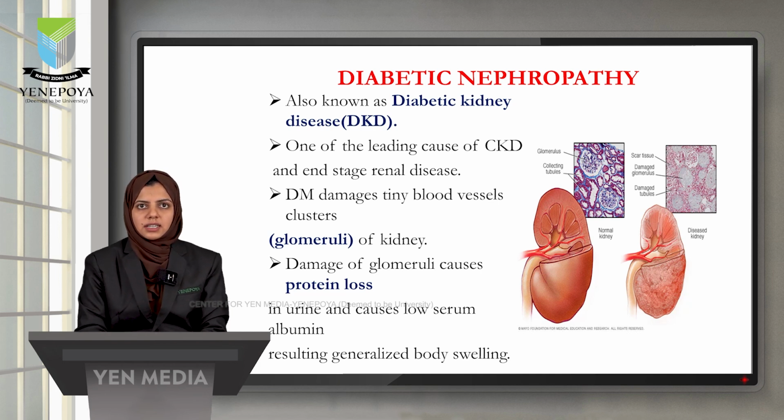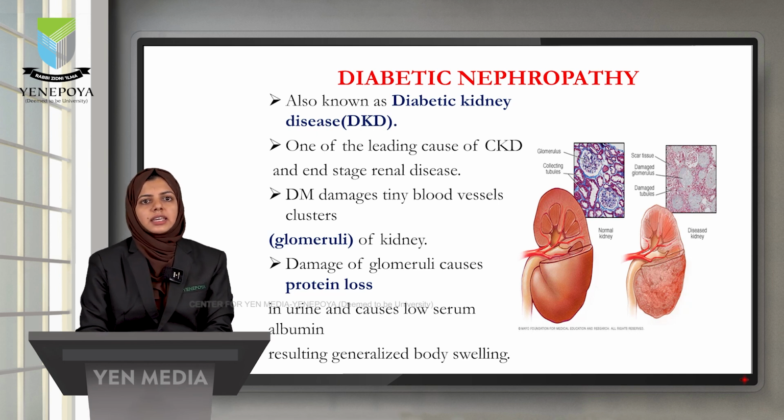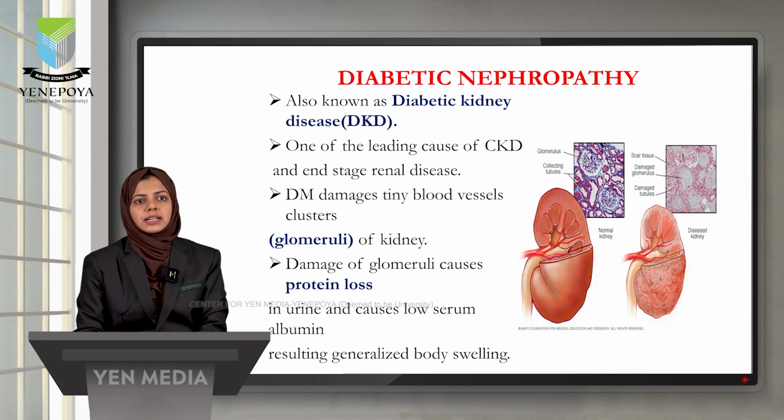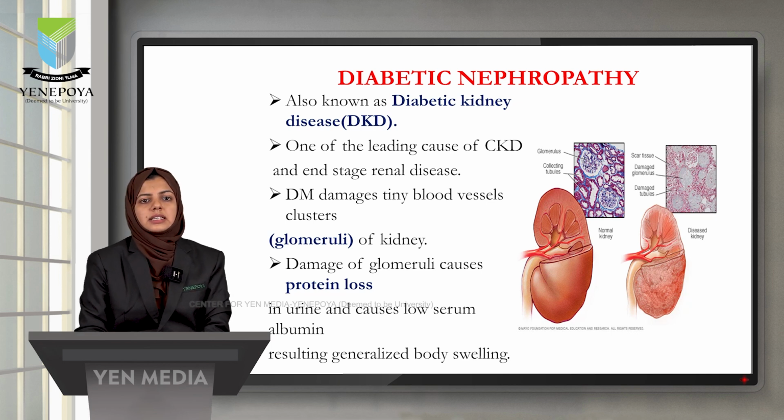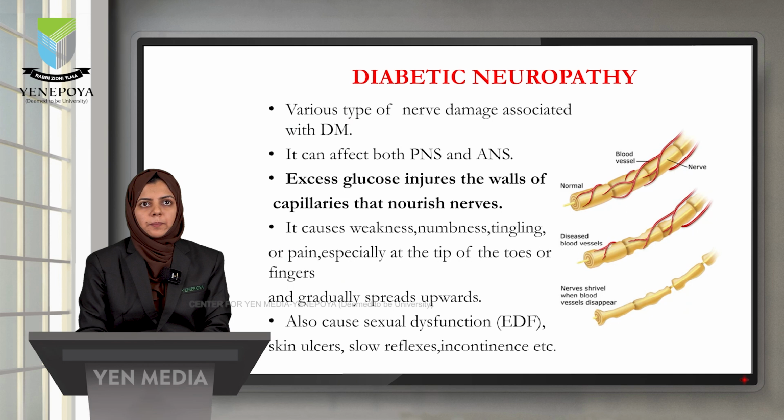We already said that in diabetic retinopathy, it affects the blood vessels in the retina. Here it is affecting the blood vessel clusters of the kidney, that is the glomerulus, and the damage of glomeruli causes protein loss in urine and low serum albumin, resulting in generalized body swelling. So in diabetic individuals, there will be the presence of albumin in urine.